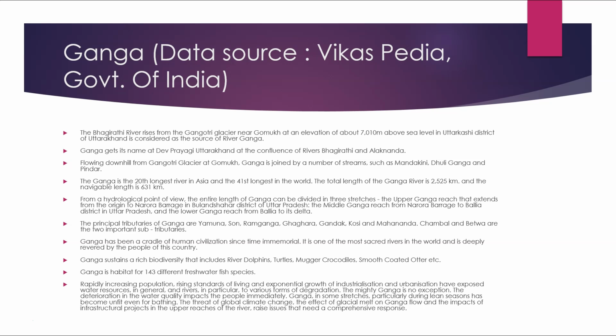The total length of the Ganga river is 2,525 km and the navigable length is about 631 km. From a hydrological point of view, the entire length of Ganga can be divided into three stretches. The upper Ganga reach extends from the origin to the Naroda barrage in the Bulandshahr district of Uttar Pradesh. The middle Ganga reach is from the Naroda barrage to the Balia district in Uttar Pradesh. The lower Ganga reach is from Balia to its delta.